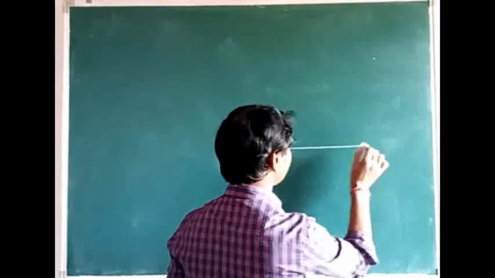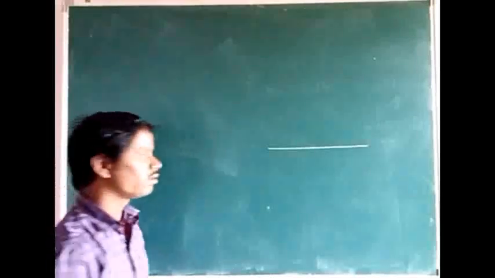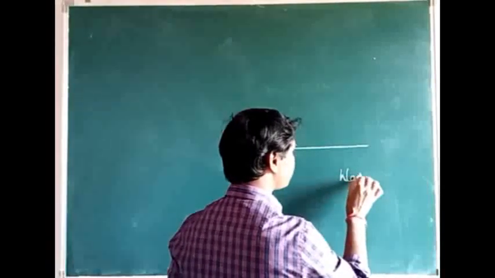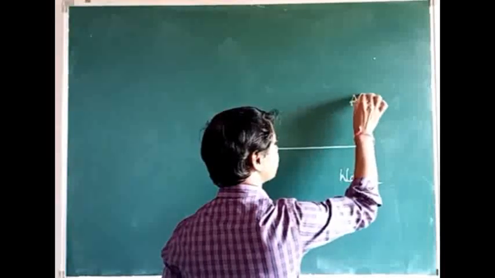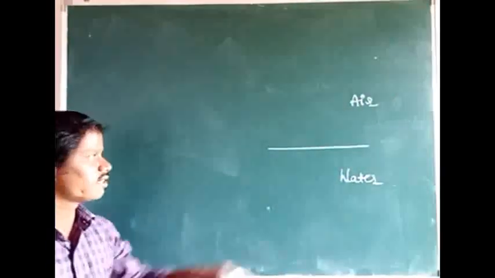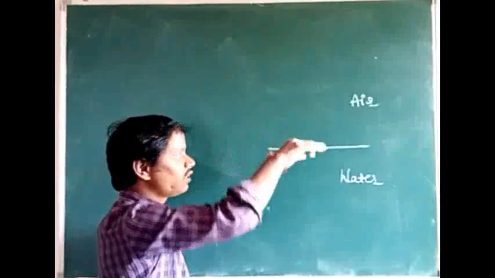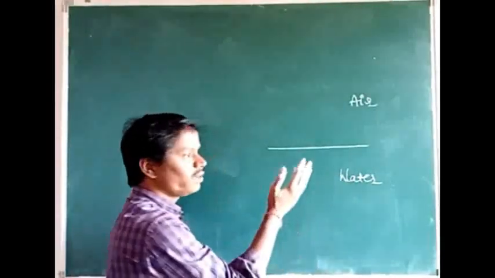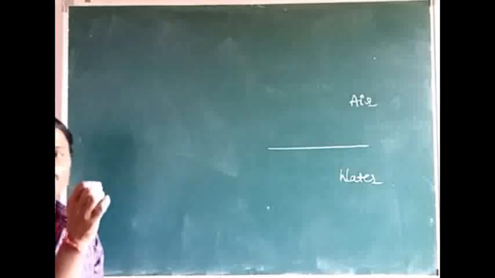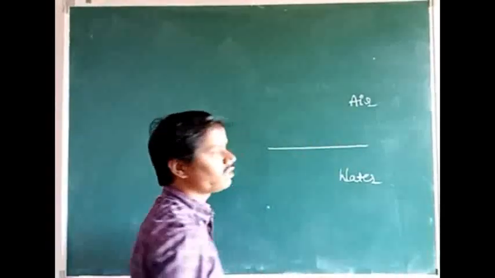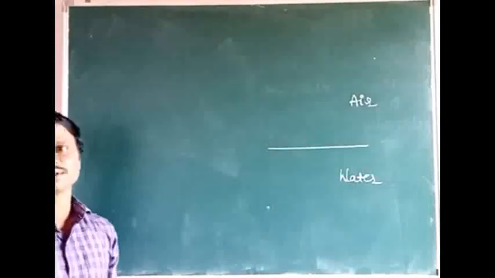For example, now we are going to find the polarizing angle or Brewster's angle for the water and air interface. It is the surface which separates the two media. One is water, which has a high refractive index, and the other is air, which has a low refractive index. One is called the rarer medium and the other the denser medium. If we send unpolarized light on the interface between these two media, the reflected light is completely plane polarized at a particular angle of incidence, which we find using Brewster's law.